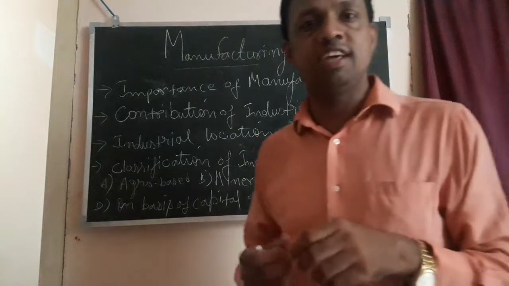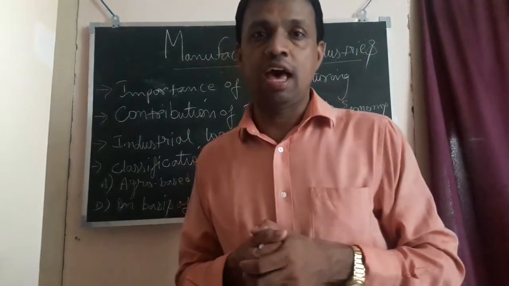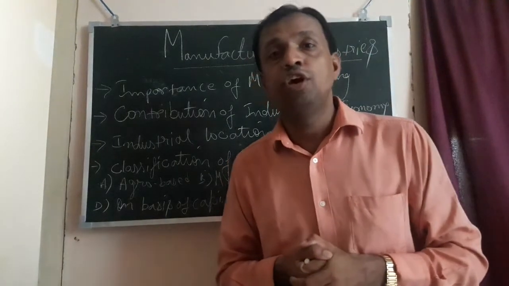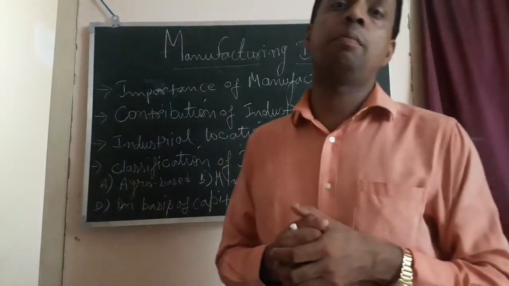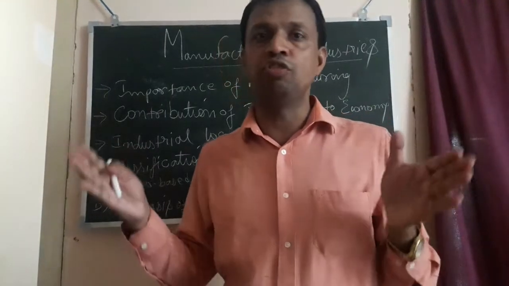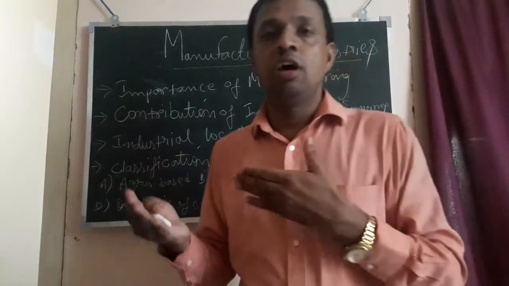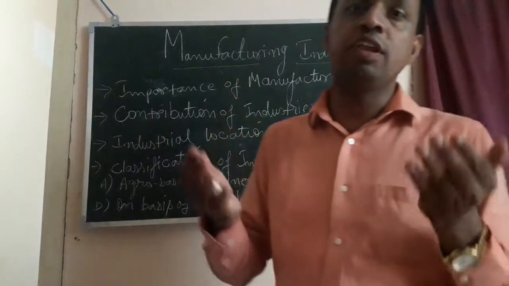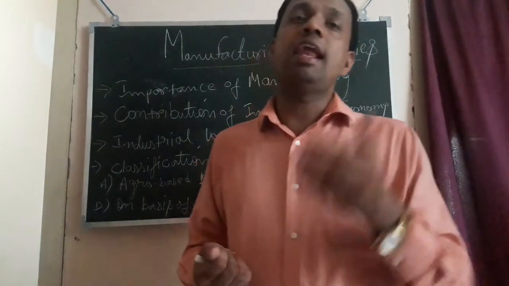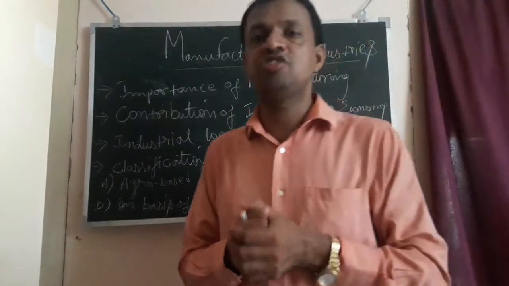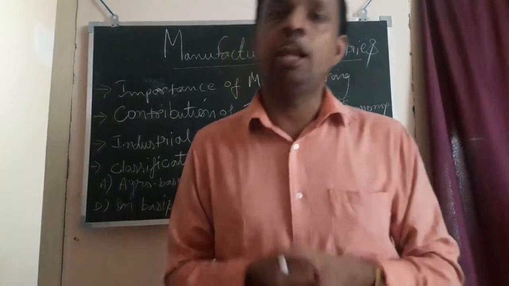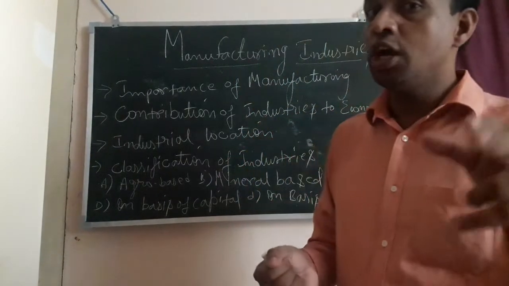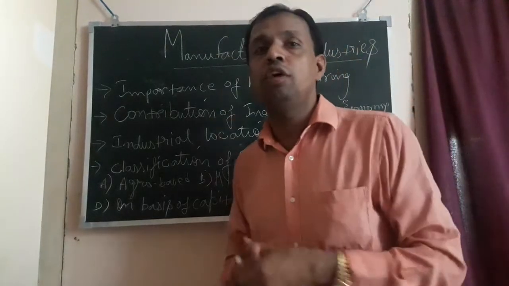One more classification is heavy goods industries and light goods industries. Heavy goods industries are those industries which use bulky amounts of goods. For example, the iron and steel industry comes under heavy goods industry because they produce iron and steel on a large scale, and the raw material they use is also very bulky and huge. Next one is light goods industry. Light goods industries are those industries which deal mostly with electric and electronic goods. So these are the industries classified based on the use of raw material.